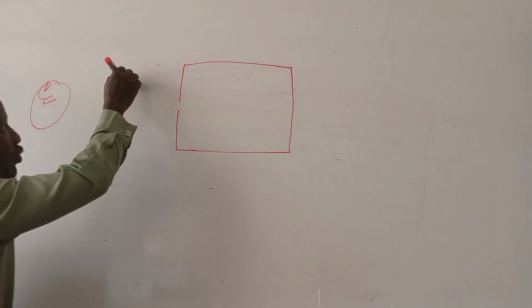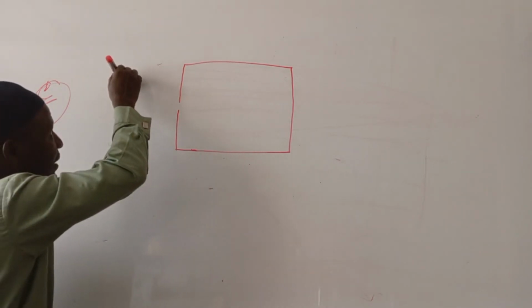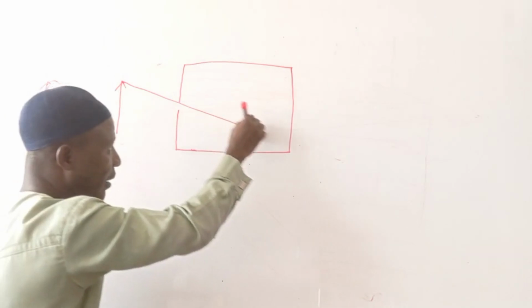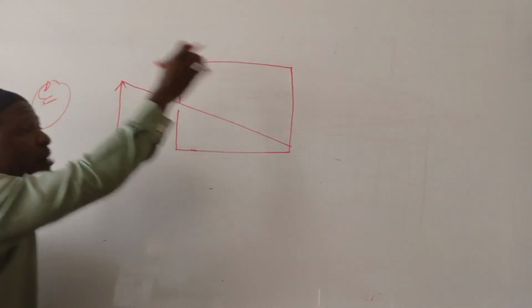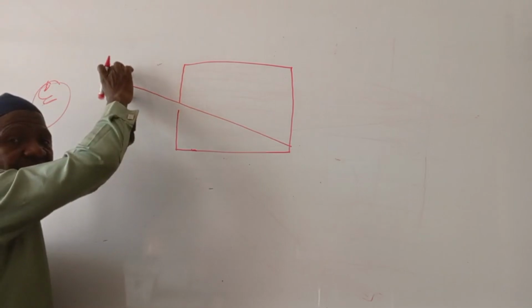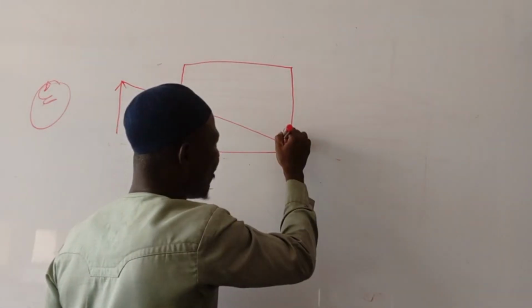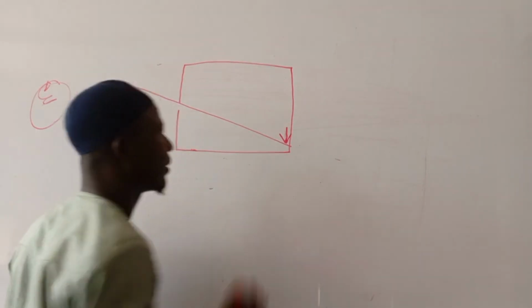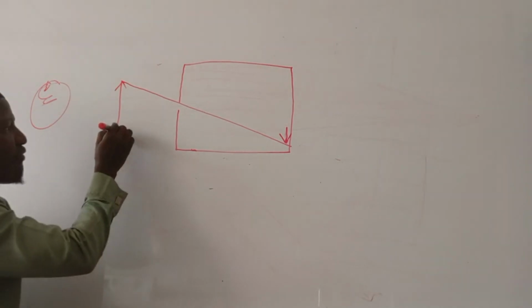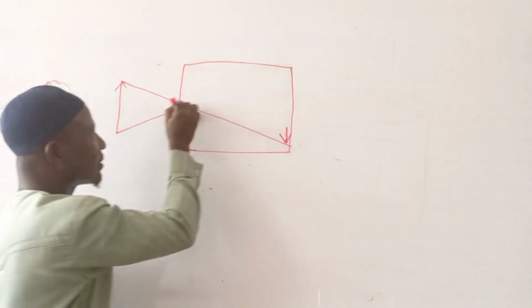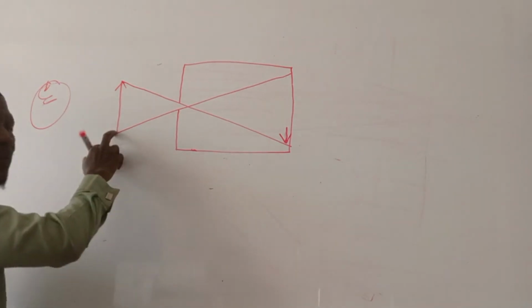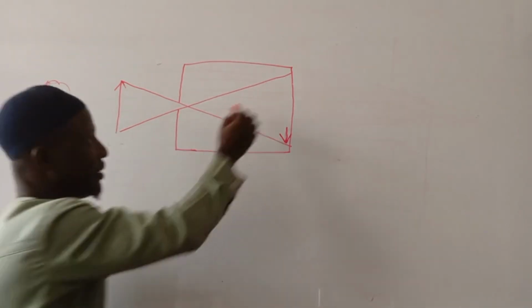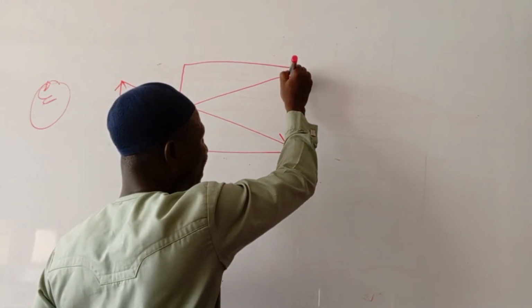So the ray of light will move from the top like this to this place, and this one will form the top edge here. Then another ray of light from here will move like this, and that one too will form the bottom or the base. So in that case, we are going to have the image like this.